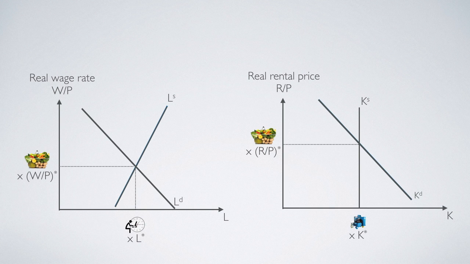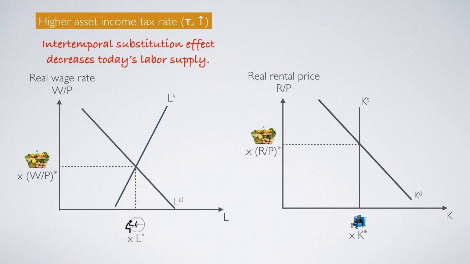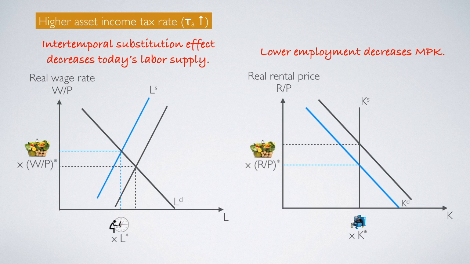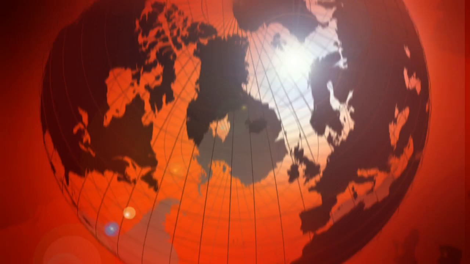If we draw on the graph, it means that a higher asset income tax rate would create an intertemporal substitution effect to decrease today's labor supply, which would increase the real wage rate today and decrease today's employment. And of course, the lower employment would decrease today's marginal productivity of capital, which would decrease the real rental price of capital today.